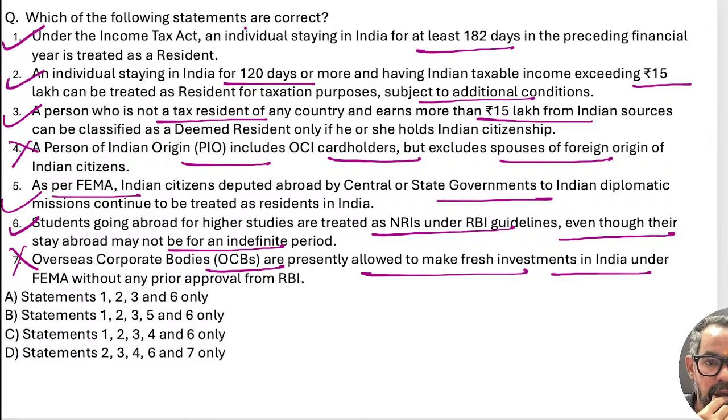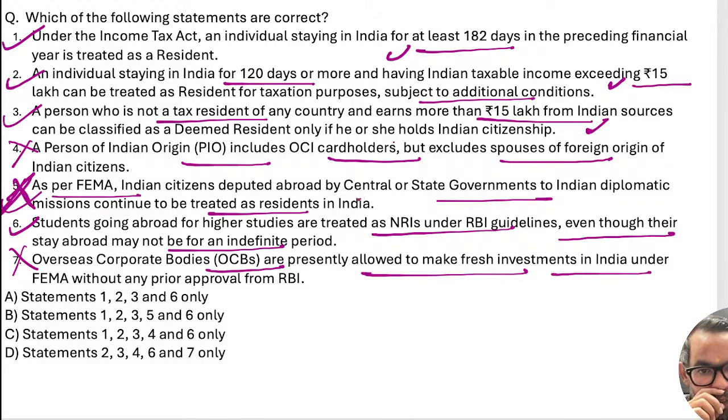So the first one, that is true. The second one is true. The third one is not tax resident, 15 lakh, and this is also correct. The fourth one is that spouse is also included, wrong. Famous citizen deputed abroad, central government, Indian diplomatic mission continue to be treated as, okay, sorry. This fifth one is wrong here.